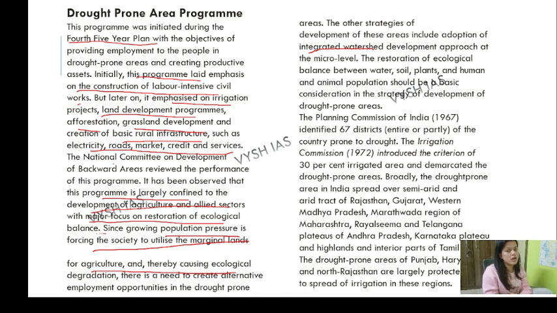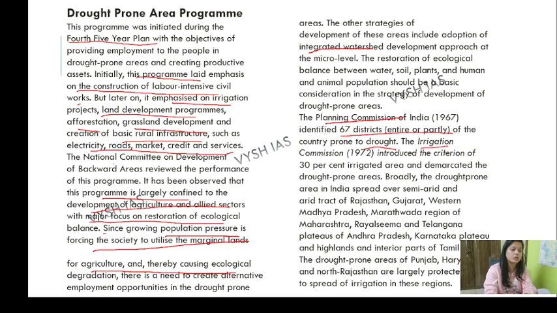Now if a question comes like write a short note on drought prone area programs, you have to start by giving examples of where it got initiated, then what the drought prone area program focused on. So it basically focused on labor intensive construction, irrigation, rural development and all those things. Then it was reviewed, and what happened in 1967: the Planning Commission of India identified 67 districts, entire or partly, in the country that are prone to drought.